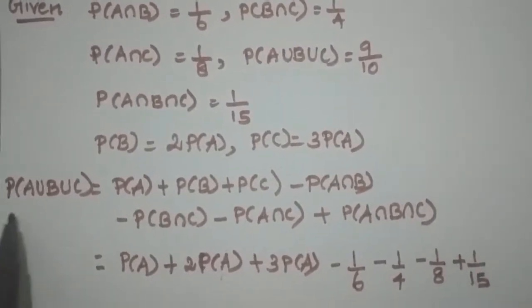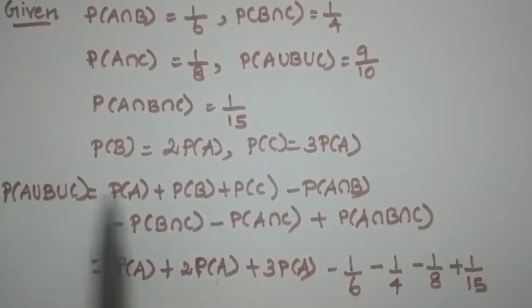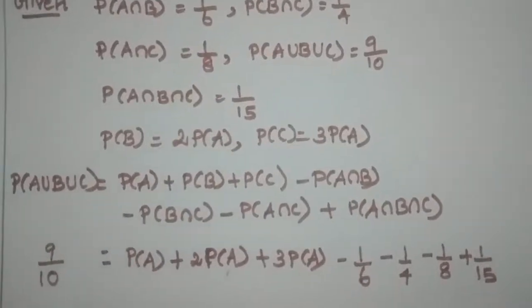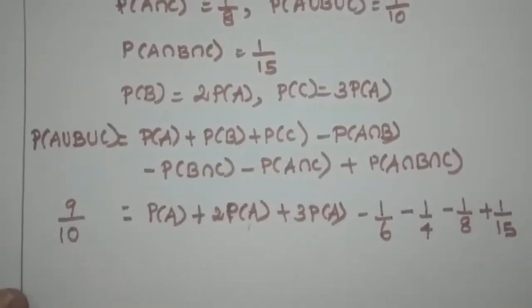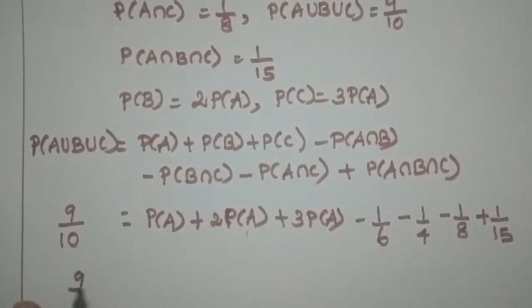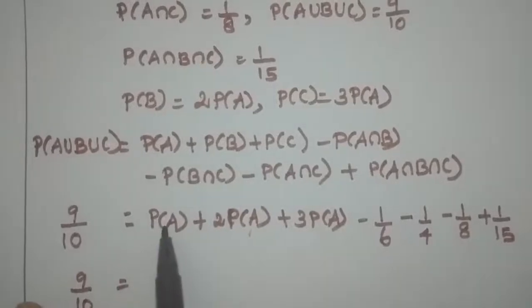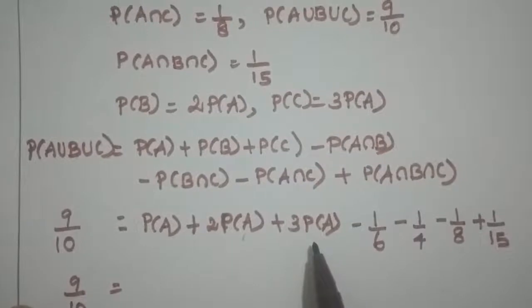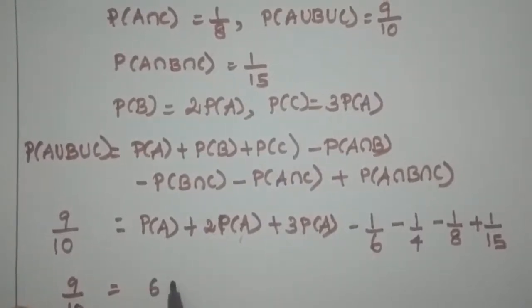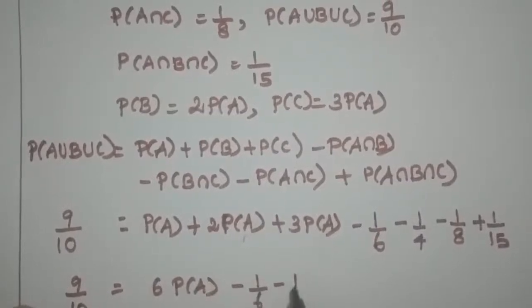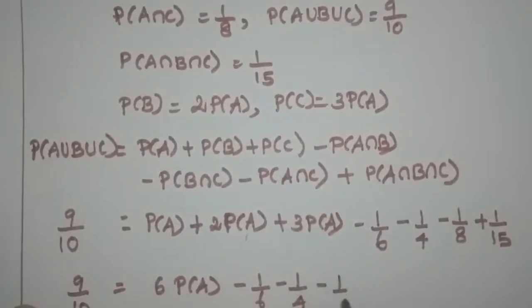Then the value of P of A union B union C is also given in the question, that is 9 by 10. So 9 by 10 is equal to P of A plus 2P of A plus 3P of A. What will be the answer? Yes, this is 6 times P of A minus 1 by 6 minus 1 by 4 minus 1 by 8 plus 1 by 15.